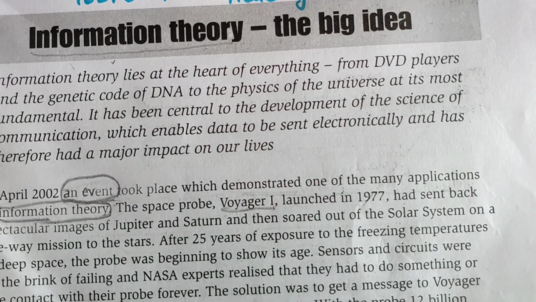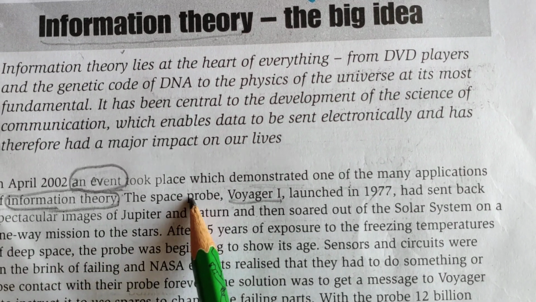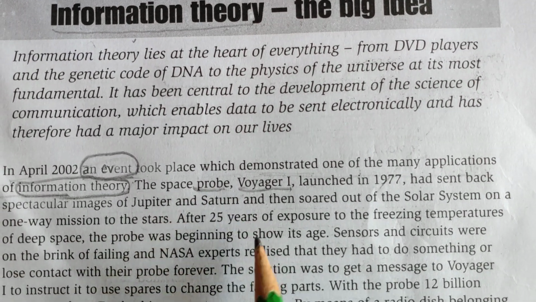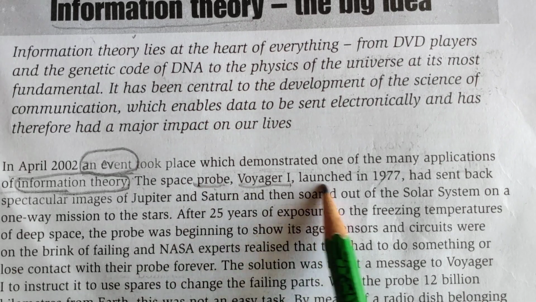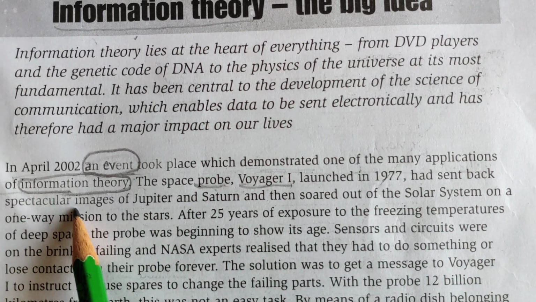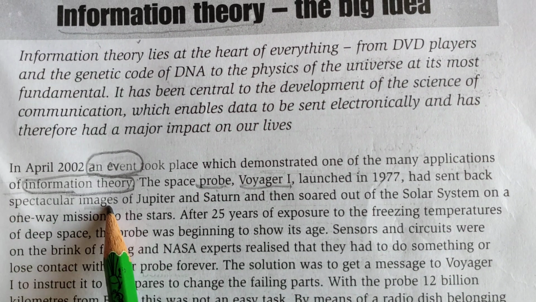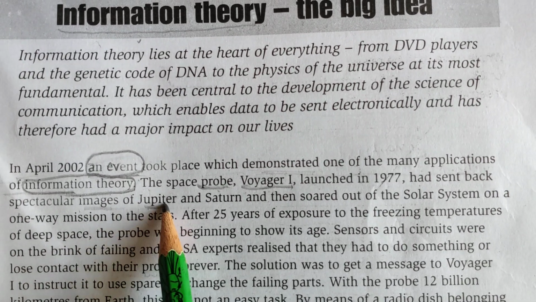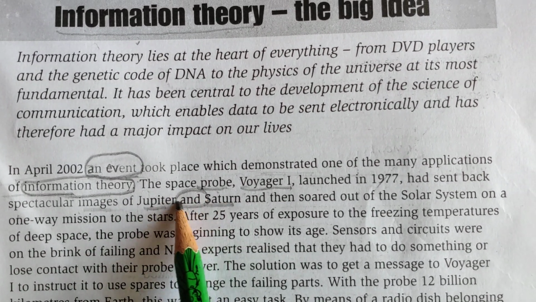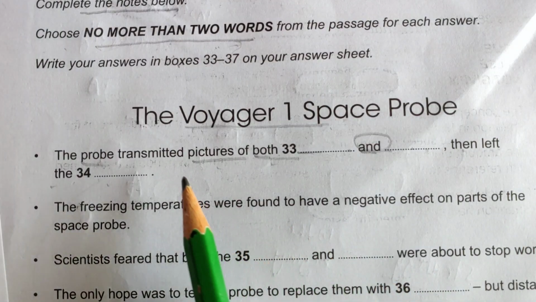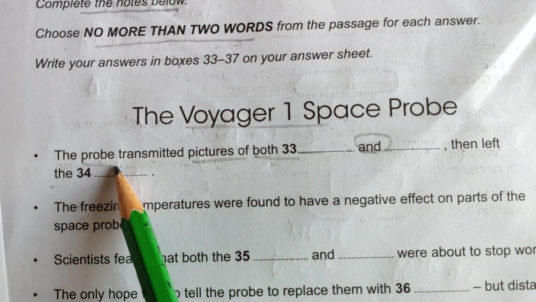Let's go to the probe. Yes, the word probe is here in this paragraph. The space probe had sent back spectacular images of. Let's read whether they are matching it.